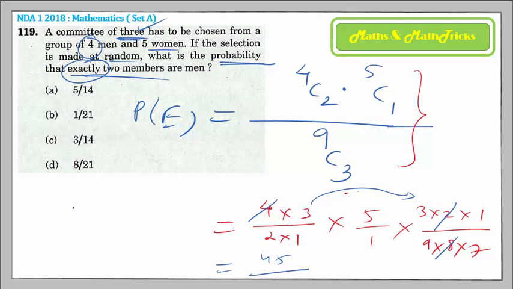Okay, so do we have any chance? Yeah, we have a simplification chance. Let us do it rather than multiplying. So we can see that we can reduce this number: 3 and 3 get cancelled. So you have only 5 remaining in the numerator and 2 7s are 14 in the denominator. Hence the answer is option A for this.